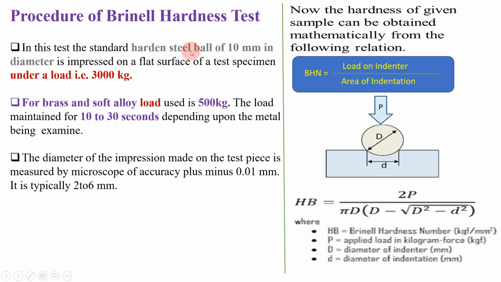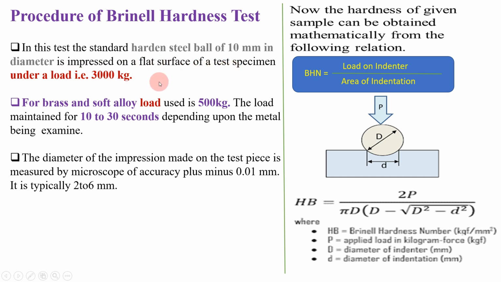It means we have taken a 10 mm diameter hardened steel ball as an indenter. As I told you earlier, we are using a ball as an indenter in the Brinell hardness test. The diameter of that ball is 10 mm, which is impressed, meaning it penetrates, on a flat surface of a test specimen under a load of 3000 kg.